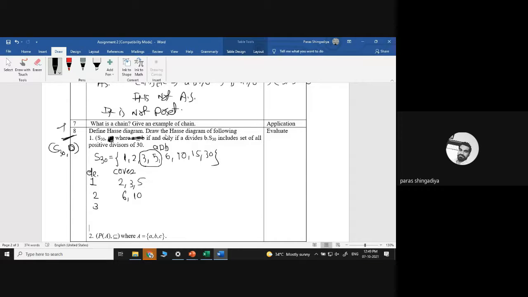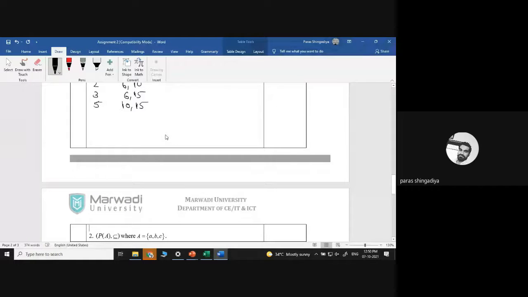Then after for a 3 it will be 6 and 15, okay. 6 and 15 is the answer. Then after for a 5 it will be first is a 10 and then after 15, clear. If you have any confusion, please ask, okay. I just write direct the formula.